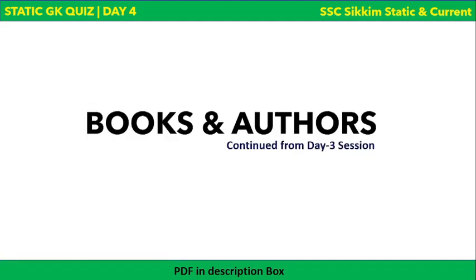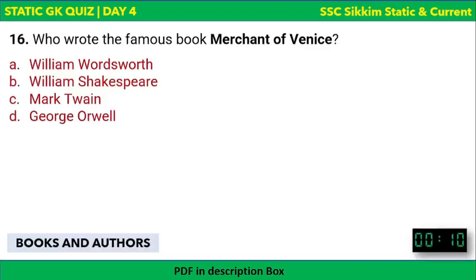Now we come to books and authors, and it's the continuation from the day 3 session. The first question: who wrote the famous book Merchant of Venice? I think you all know the answer. Merchant of Venice. Who wrote it? William Wordsworth, William Shakespeare, Mark Twain, or George Orwell? The time is over. The correct answer to this question is William Shakespeare. William Shakespeare wrote Merchant of Venice.